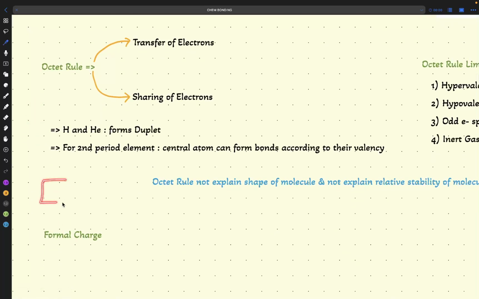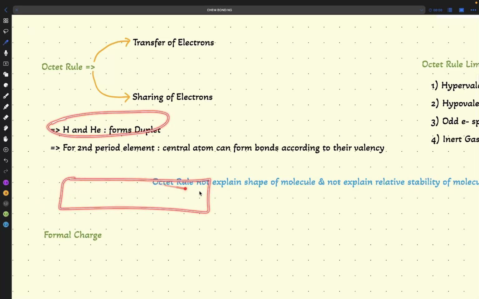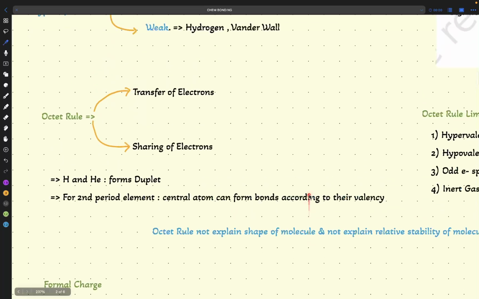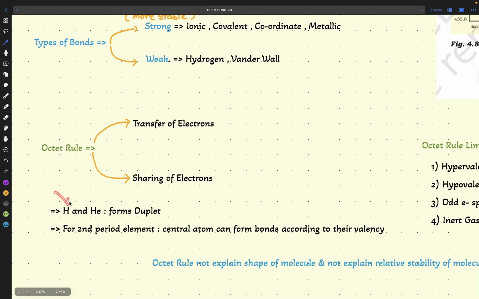There we have seen that we have a 1s orbital only, and in the 1s orbital, how many electrons can exist? Only two. So that's why they form a duplet. We don't have another P or D to increase it. So if they ask, for hydrogen and helium you don't have to write that they form an octet. They form a duplet. The octet rule is applicable for most elements, but there are still exceptions. We will see the limitations of the octet rule.